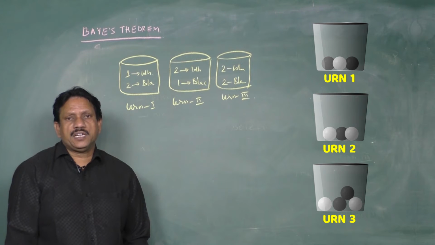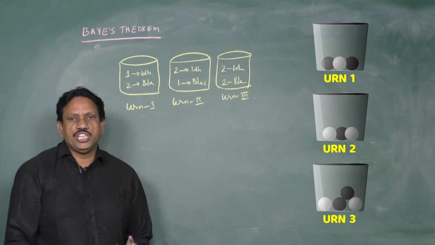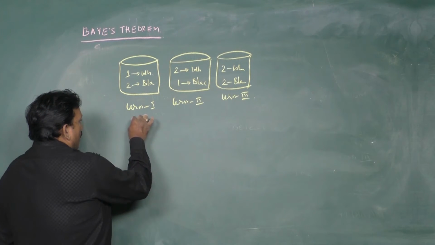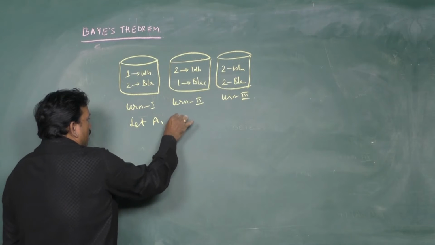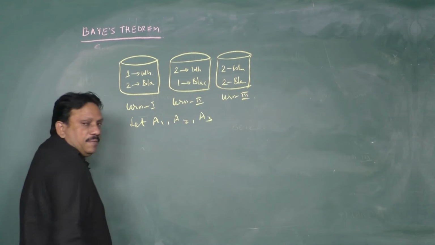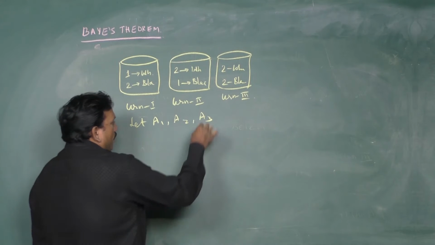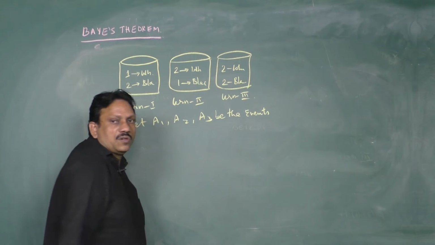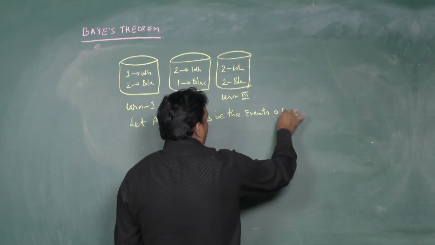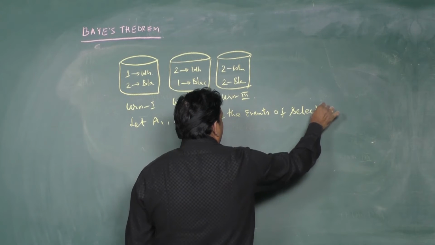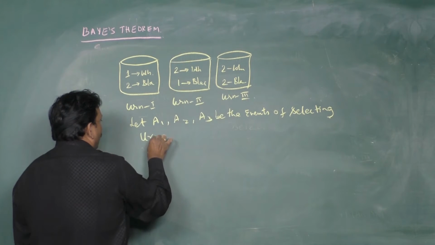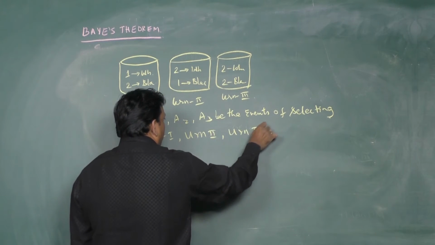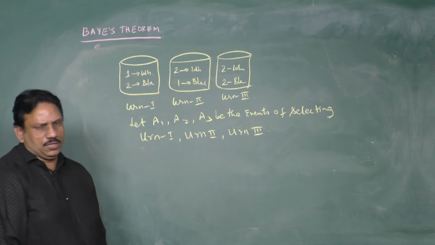Let A1, A2, A3 be the events of selecting urn 1, urn 2, urn 3 respectively.